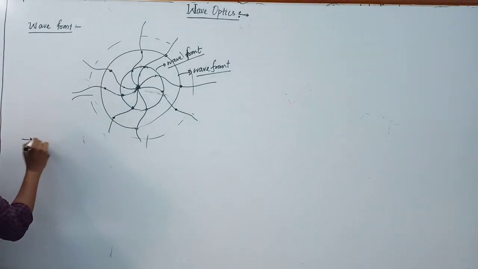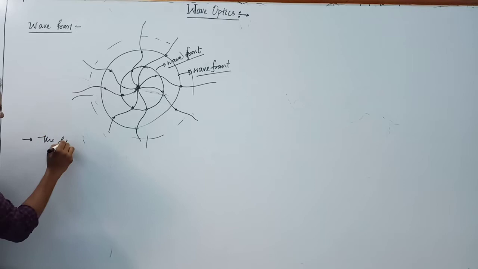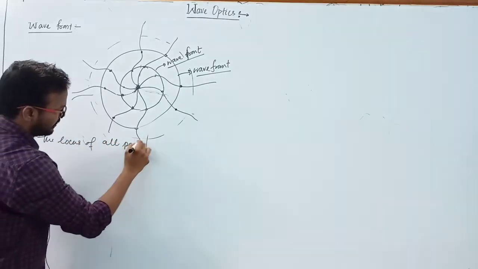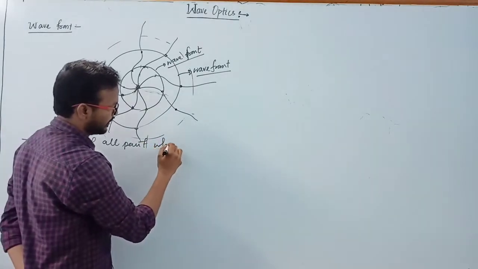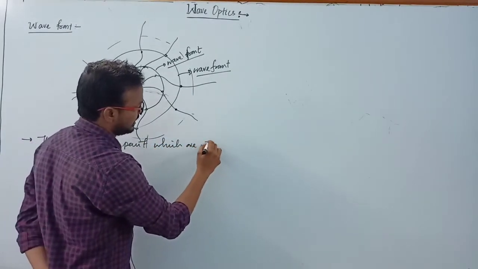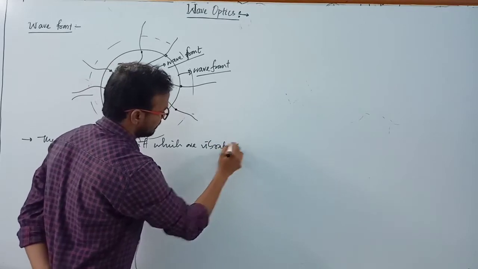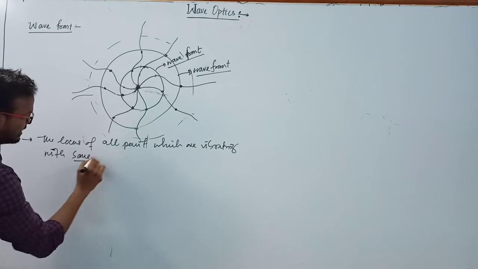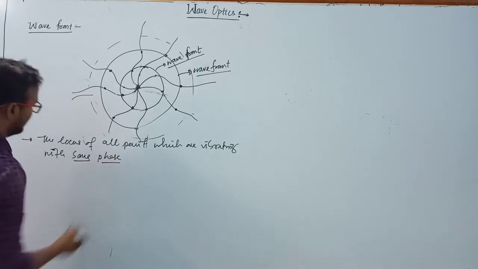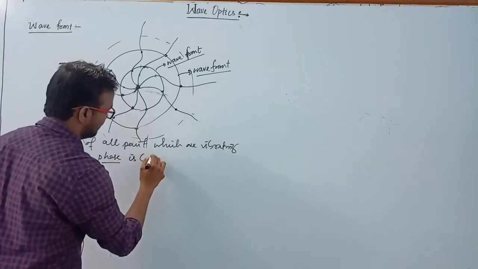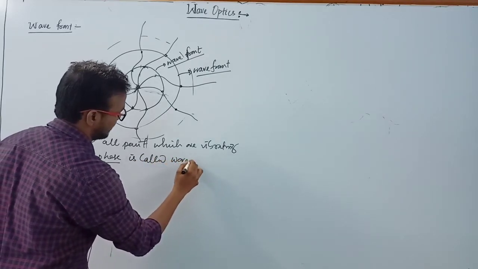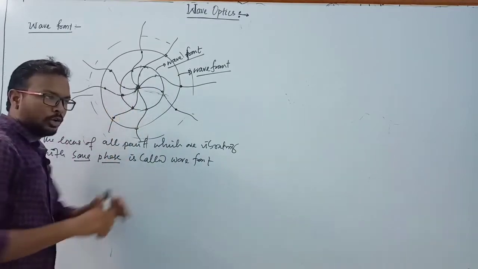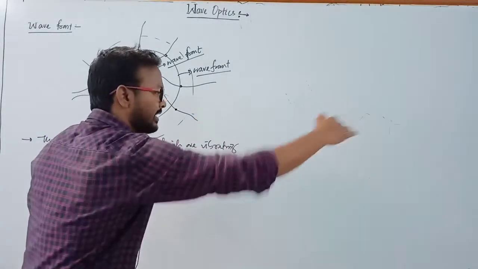Joining the locus of all the points which are vibrating with the same phase is called a wave front. The locus of all the points which are vibrating with the same phase.